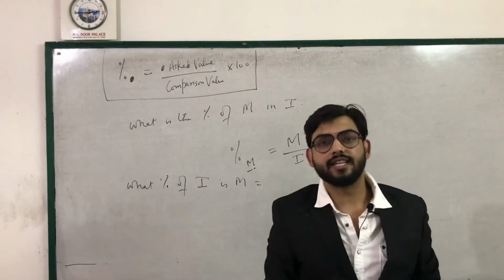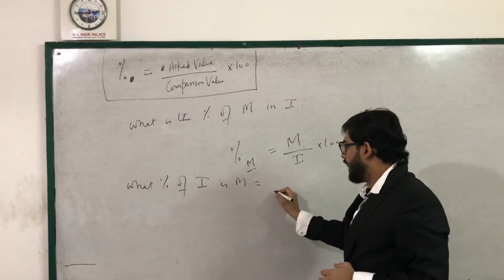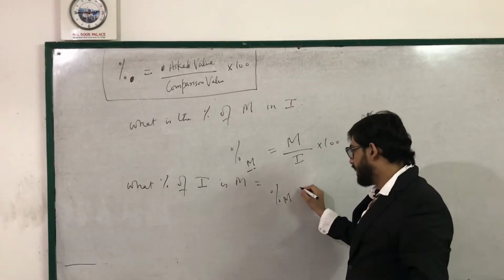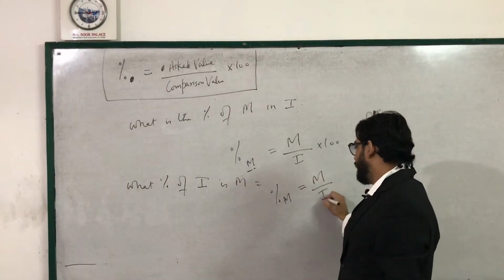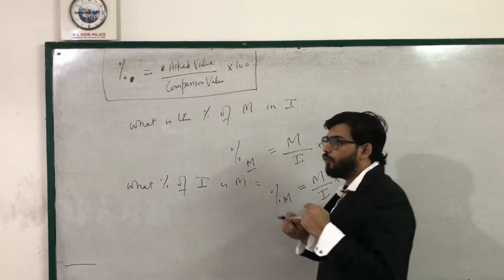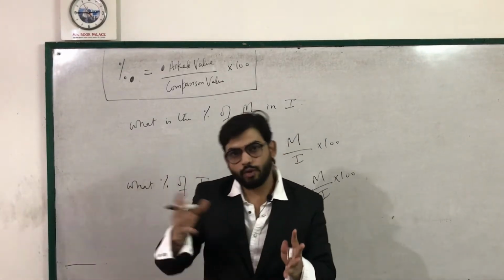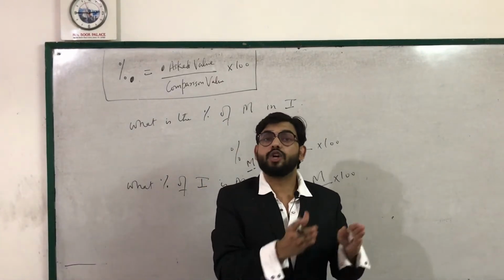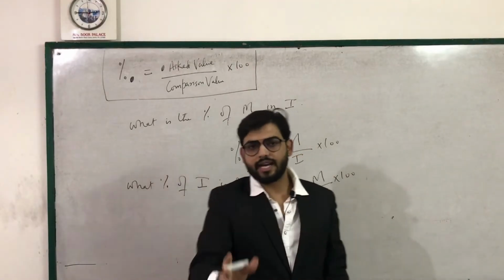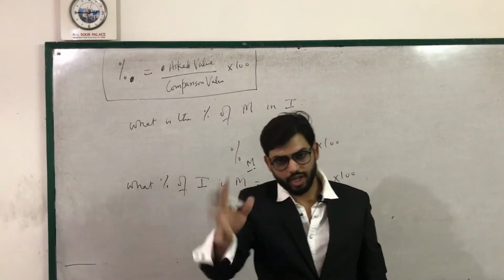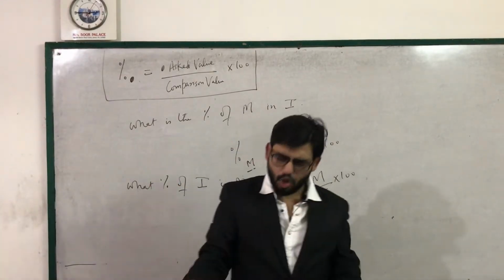So again what is asked is Maharashtra. Again the percentage of Maharashtra with respect to India is equal to Maharashtra upon India into 100. So we are not to cram the sentences or the structure of questions, we only have to understand the concept. The concept is whatever is asked, numerator; whatever is the comparison value, denominator, into 100. That is all about percentage.